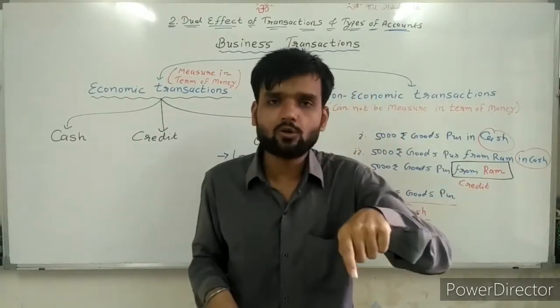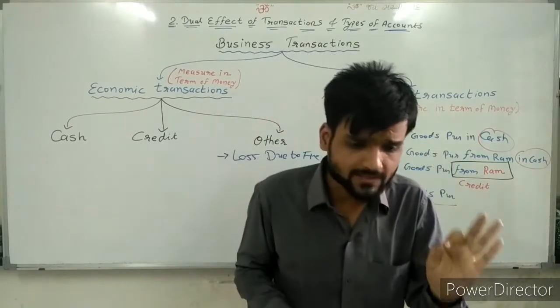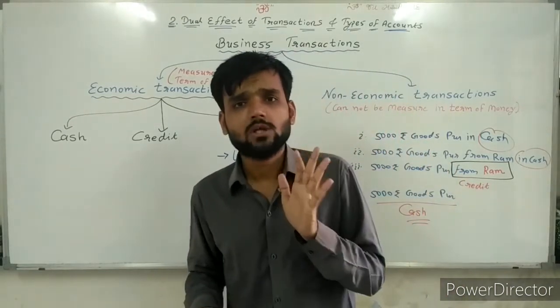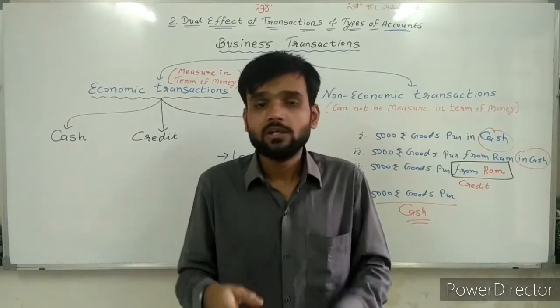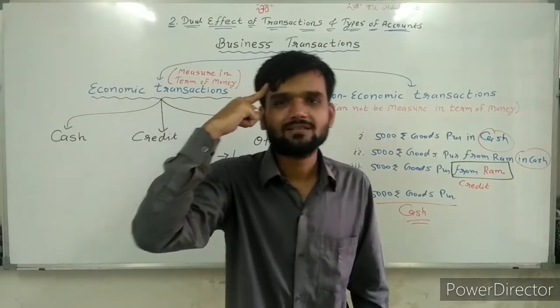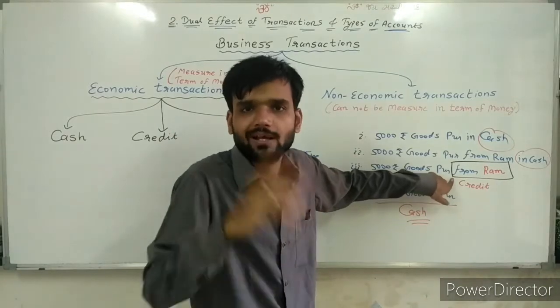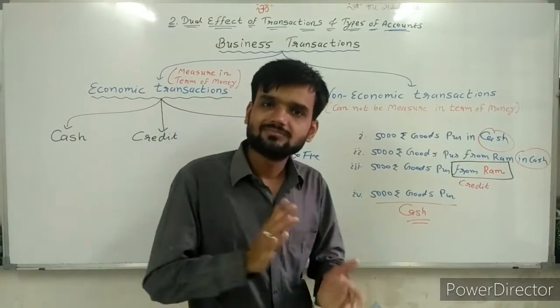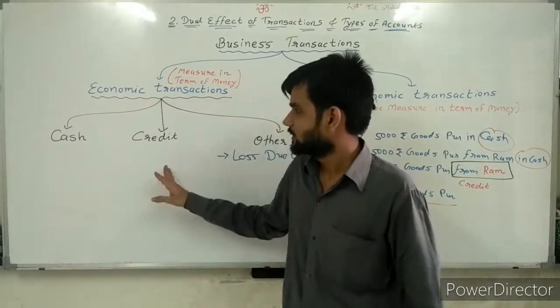So read the question carefully. Is any clarification given? Asset sold for 20,000. No clarification given whether it's cash or credit. If clarification is not given, then apply your mind. Is a name given? No, sir. The name is also not given. It means it's cash. Simple. So it's a cash transaction.